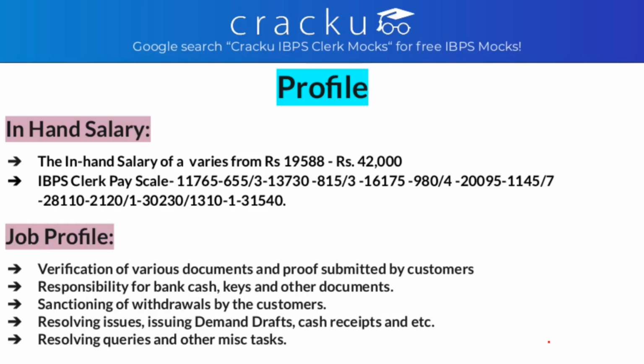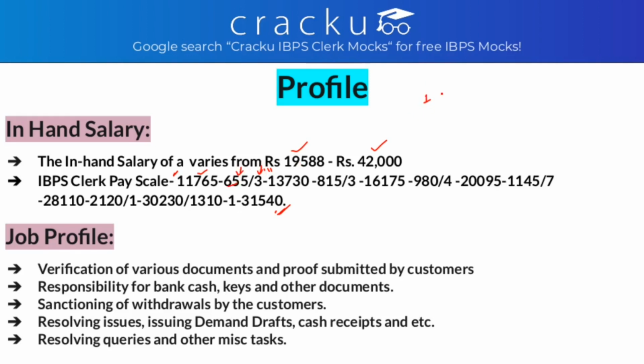After this, let's see the pay progression. As already said, the in-hand salary will vary from 19,588 to approximately 42,000 after all the increments, and the pay scale is from 11,765 to 31,540. So how is this given? Your first basic pay will be 11,765, and for the first three years, every year your increment will be 655.